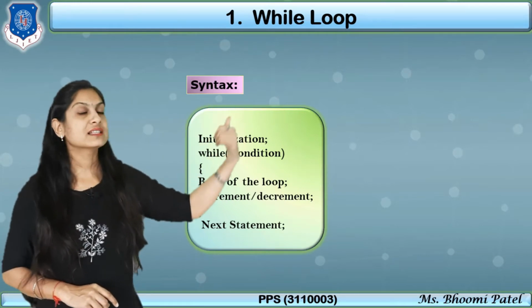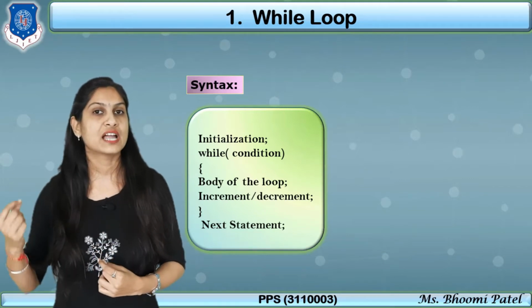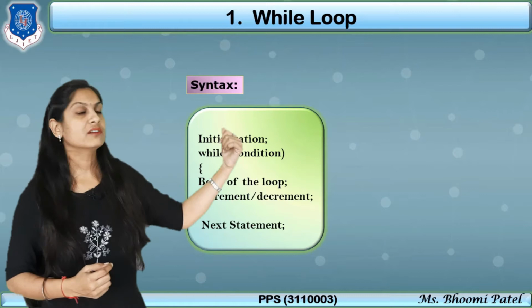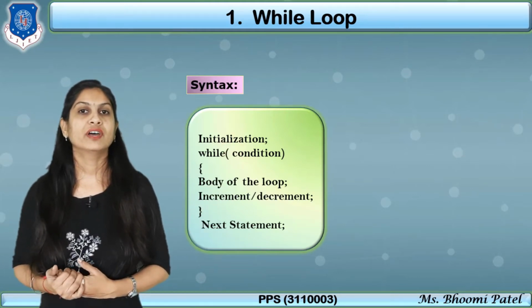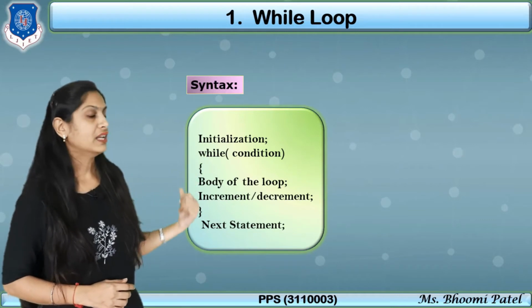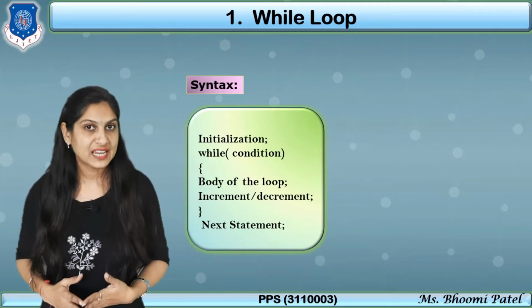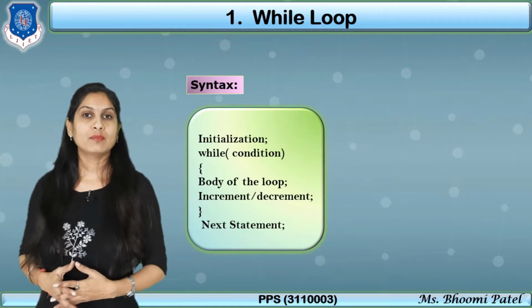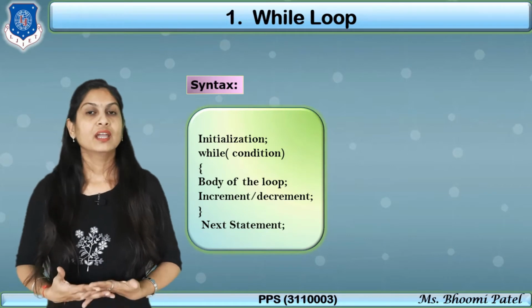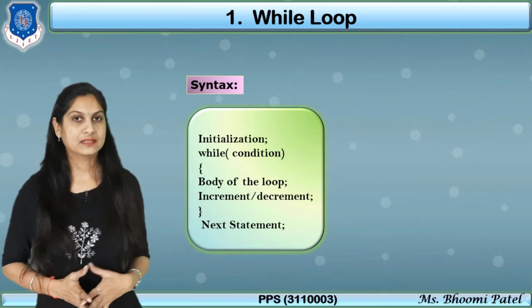So here the initialization is nothing but the starting value from where you have to start your loop. Then in the while you have to put the condition, and the condition is nothing but our ending. Now in curly brackets we write the body of the loop, meaning the statements that you want to repeat, and then the increment or decrement operator according to your logic, and then the next statements.